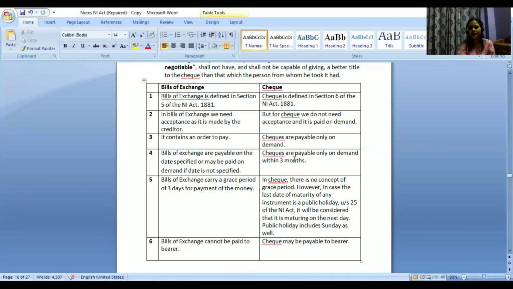In case of check, what happens? It is payable only on demand, that too within 3 months time frame only. So after 3 months, we cannot claim for the payment also.